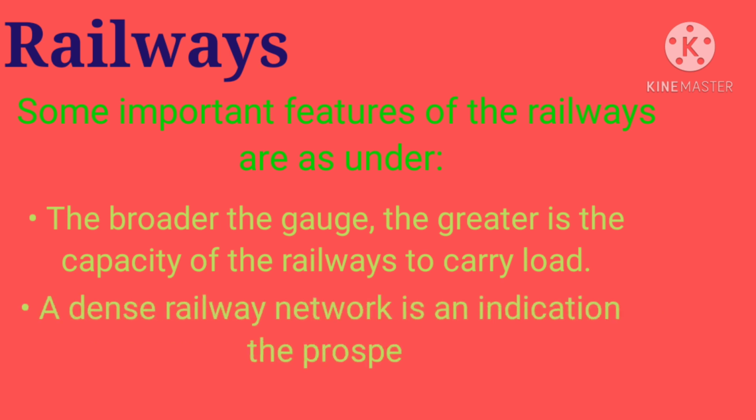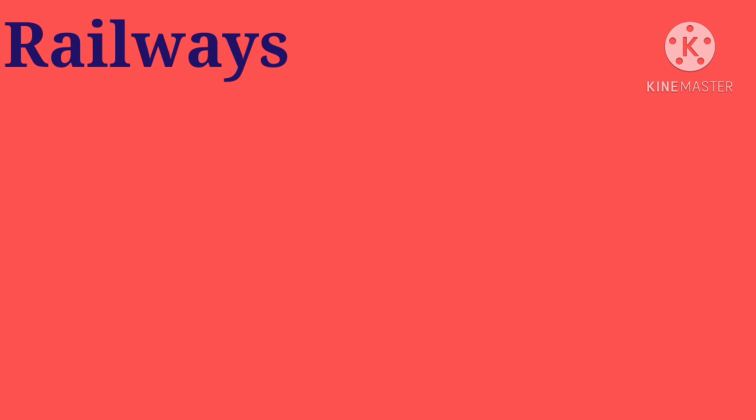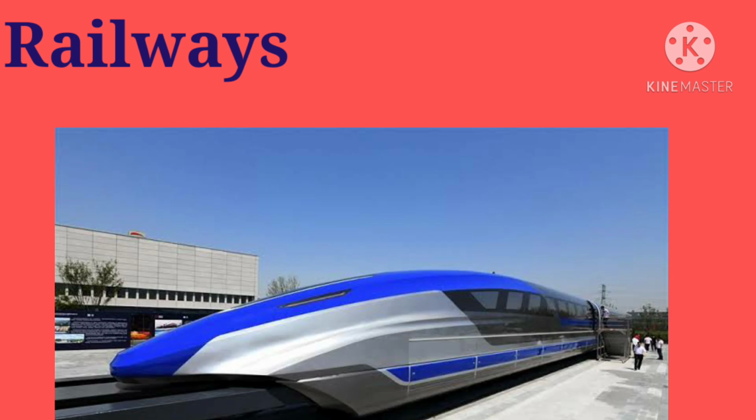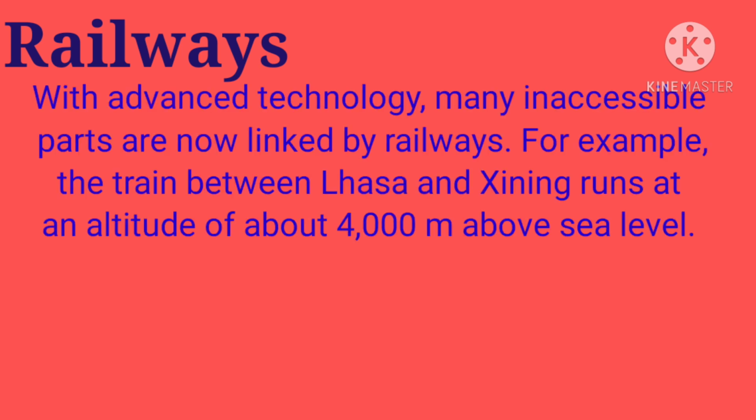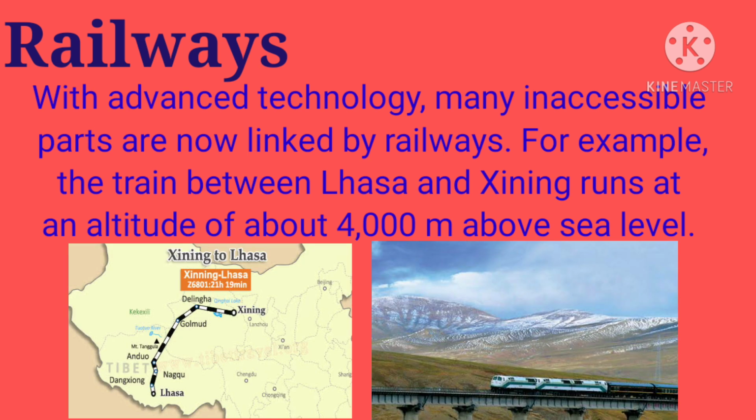A dense railway network is an indication of the prosperity of the region. Children, superfast trains have been introduced in some advanced countries. And with advanced technology, many inaccessible parts are now linked by railways. For example, the train between Lhasa and Xining runs at an altitude of about 4,000 meters above sea level.